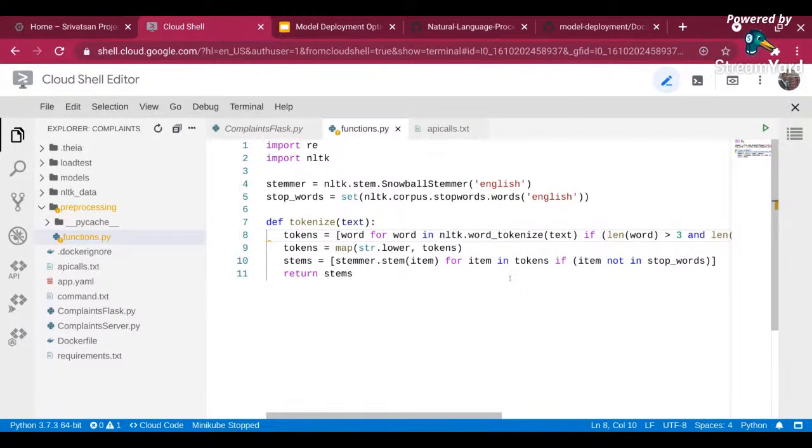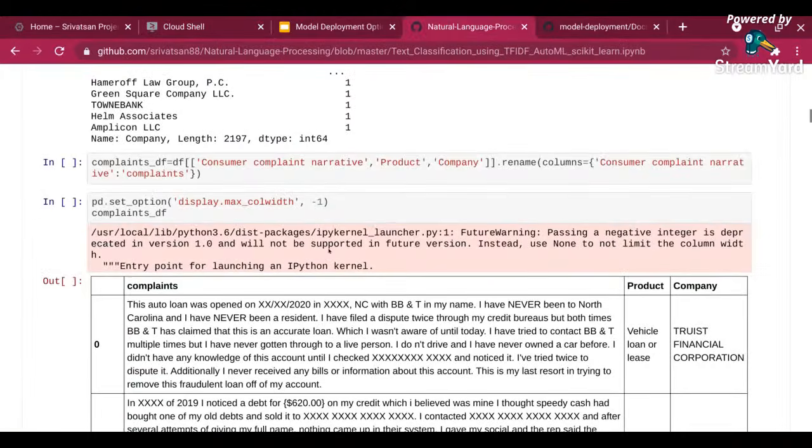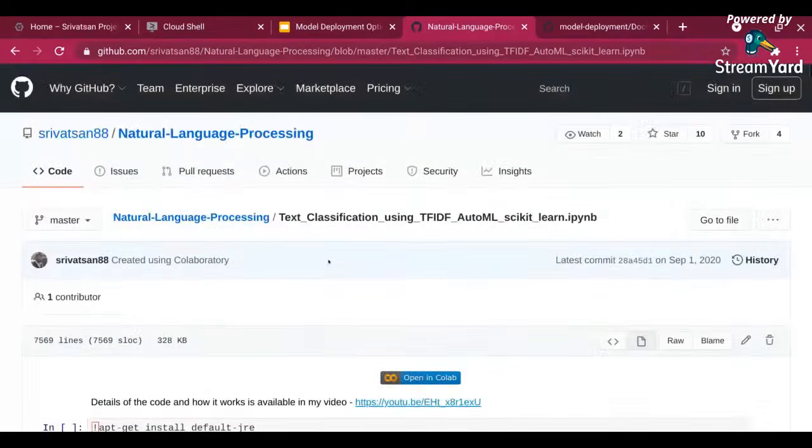This is how my training pipeline was also set up. As I said, you can go and check the code. If you go to my GitHub repo, the code is there. You can go to Srivatsan88 natural language processing, and by this file name you can find the entire code.